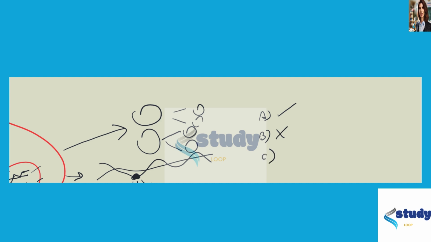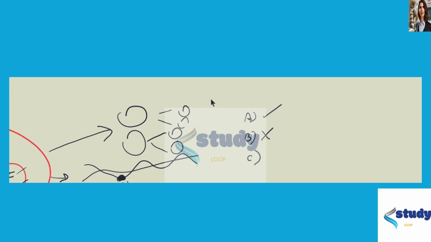Option C says DNA is a genetic material and it is transferred from one generation to another, making use of repair mechanisms for every mutation. The RNA does not use a repair mechanism. This is partially true. The part that says that DNA is a genetic material and is transferred from one generation to another is true.